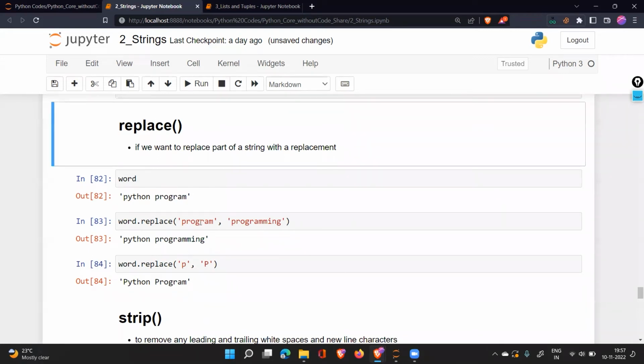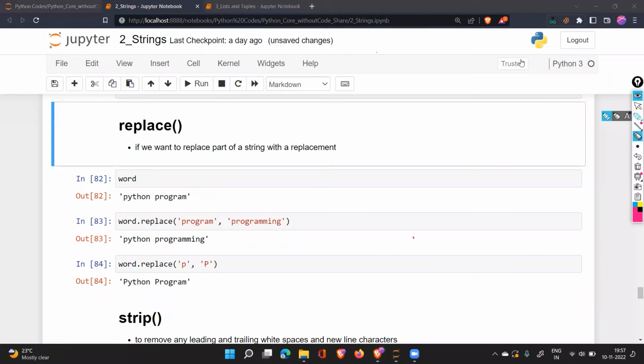No, deletion will not happen in the text. I have told you that once you have created this string, Python program, I can't say that from this text, cut out this program. It can't happen. If I want just Python in it and want to cut out program, it will not happen. Why? Because I told you that string has a property of immutability. For that reason, this does not happen.